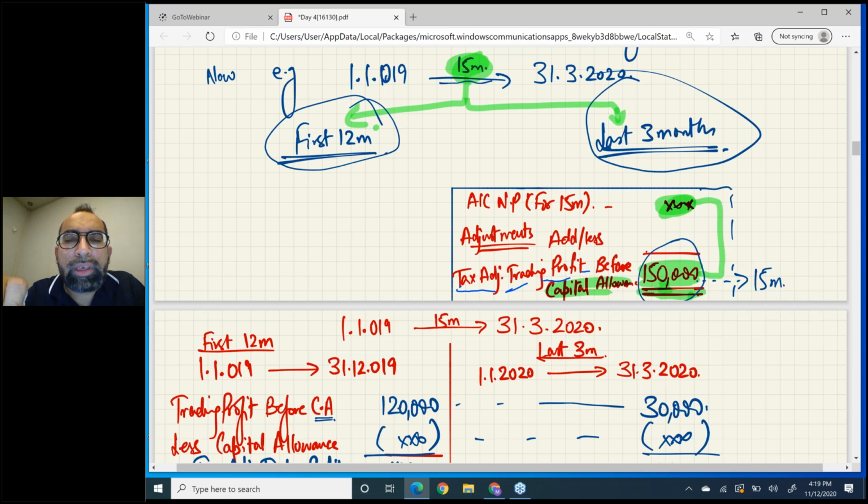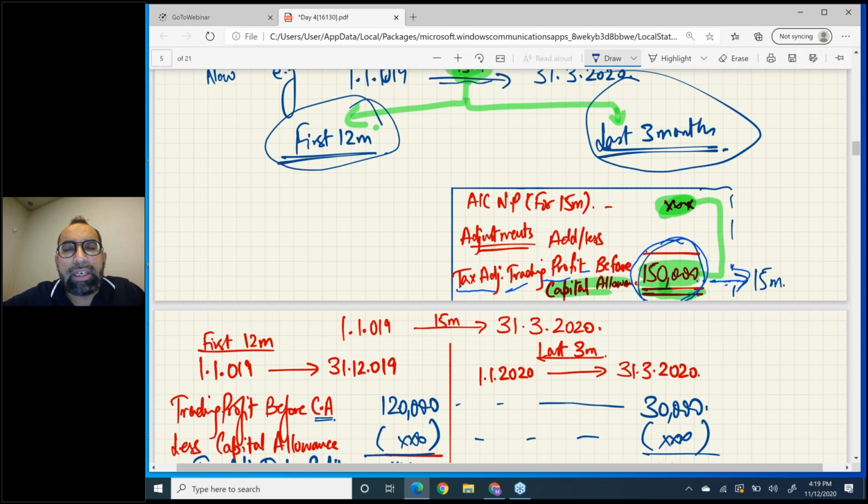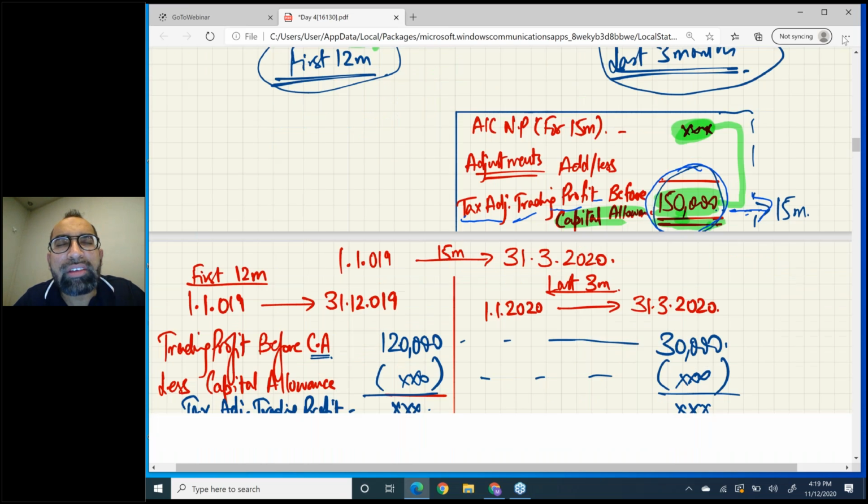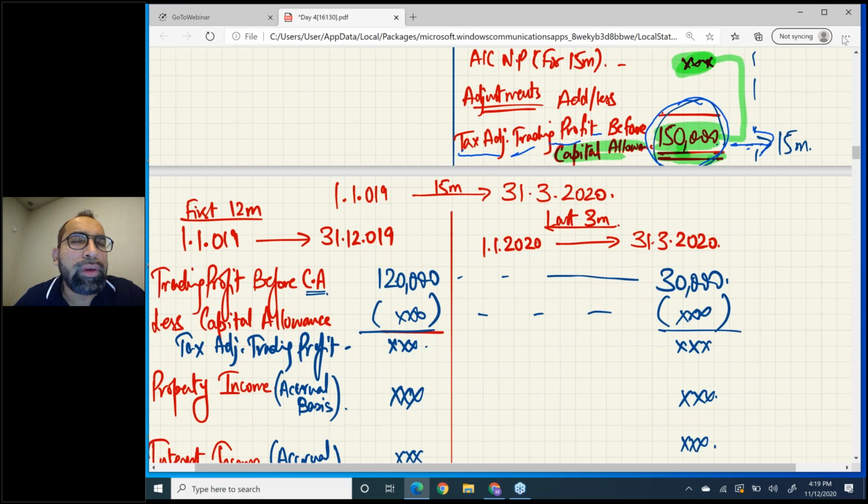Now, assuming this profit is 150,000. This profit is for 15 months. So let's start. We need to break this profit into 12 and 3 months. This 150,000 is for 15 months, so we need to break it into the first 12 and the remaining 3.